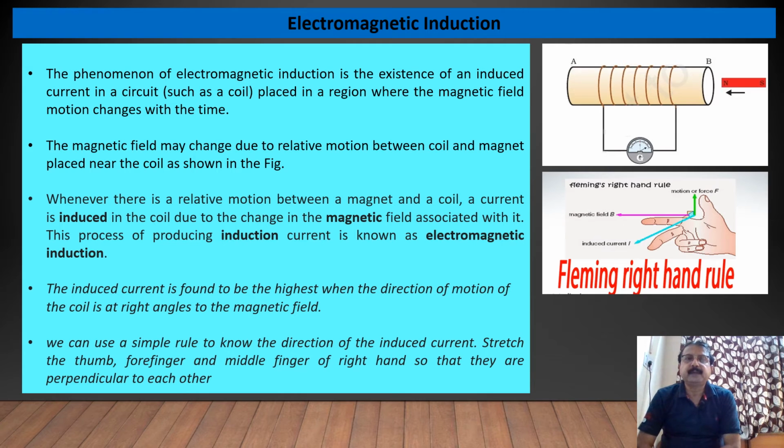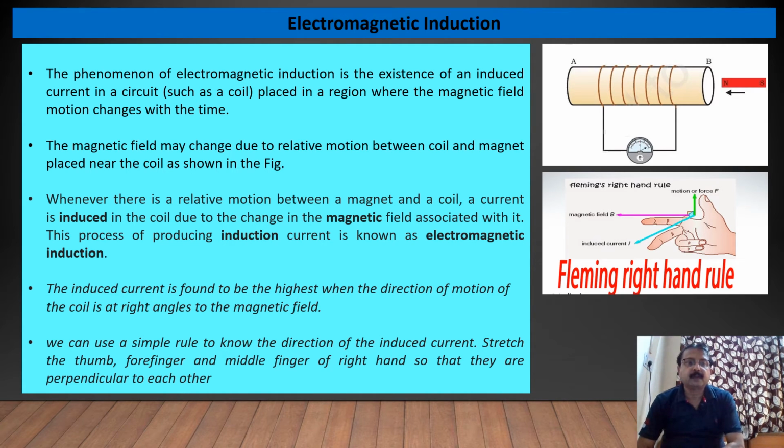Now we'll study electromagnetic induction. The phenomenon of electromagnetic induction is the existence of an induced current in a circuit placed in a region where the magnetic field changes with time. The magnetic field may change due to relative motion between a coil and a magnet placed near the coil, which I have shown here in the figure. You can see the coil and magnet here.